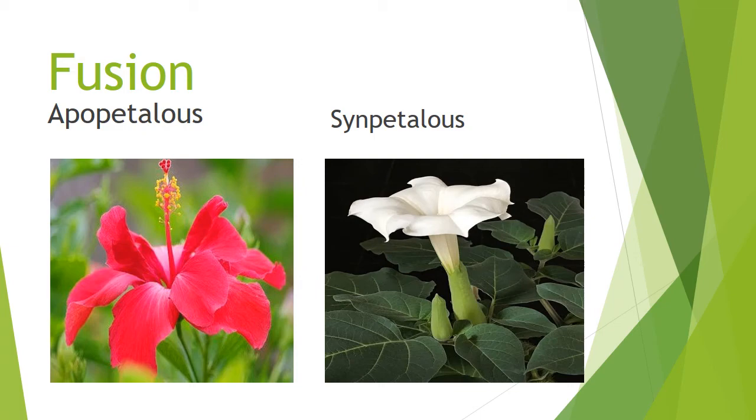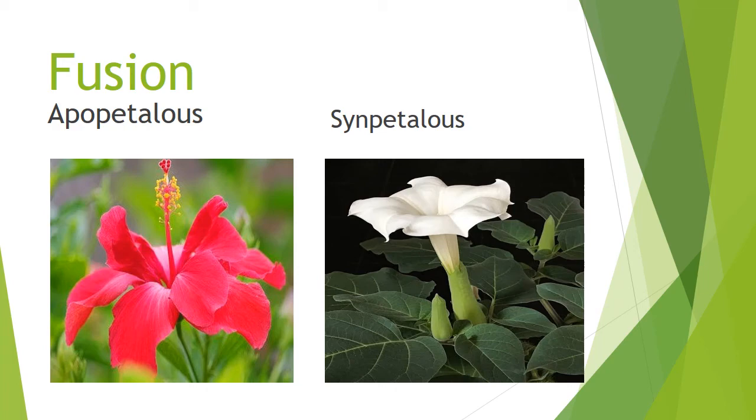Can you understand? Okay, look at this picture carefully. Here I show two flowers. The first one is an example for apopetalous, and its name is hibiscus. The second picture is an example for sympetalous, and its name is datura. Datura petals are joined together, that is fused. But hibiscus petals are not like that. Can you find out in this picture? Yes, very good.